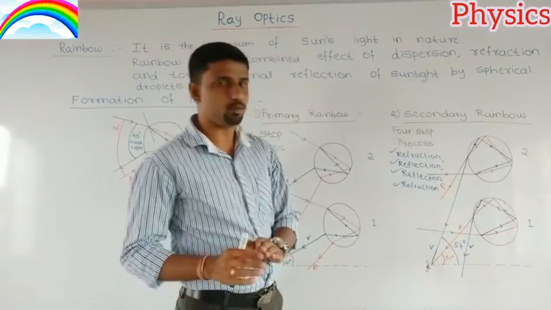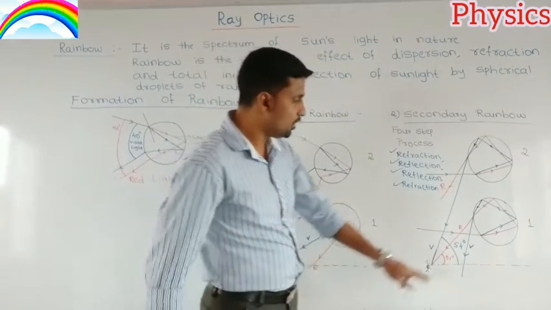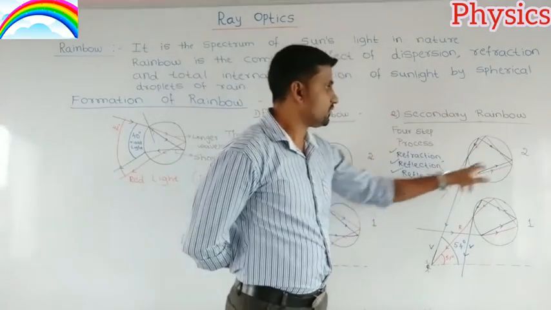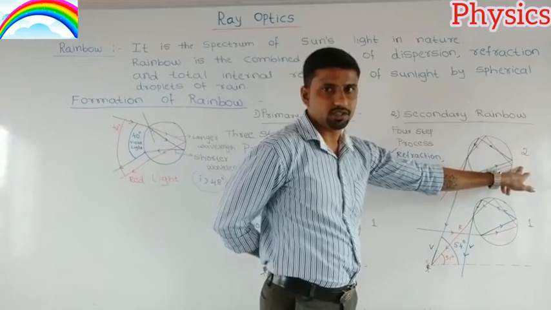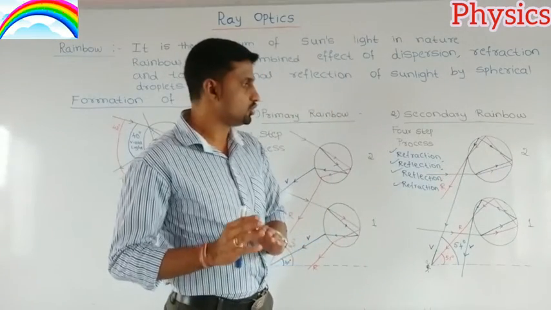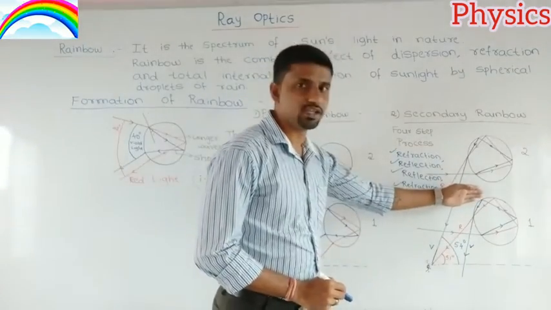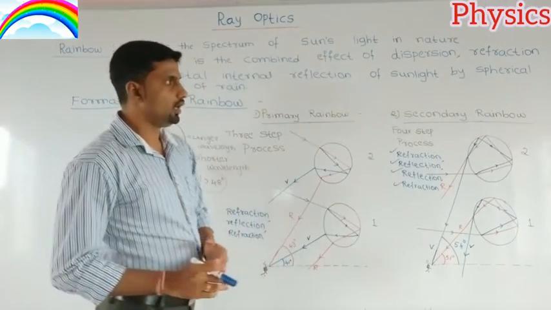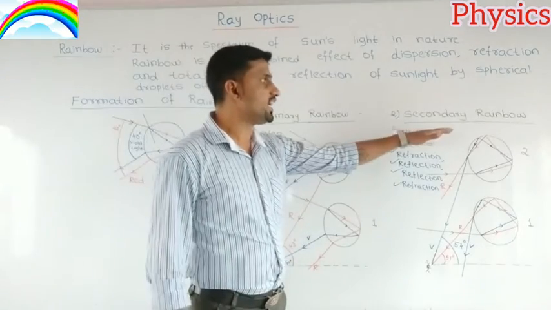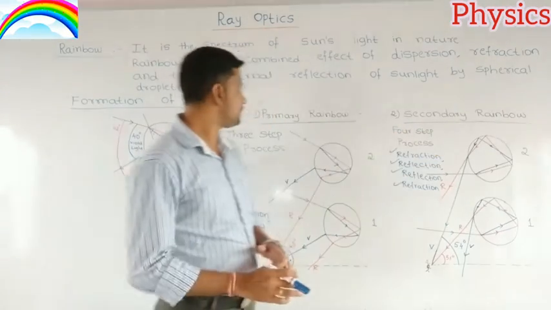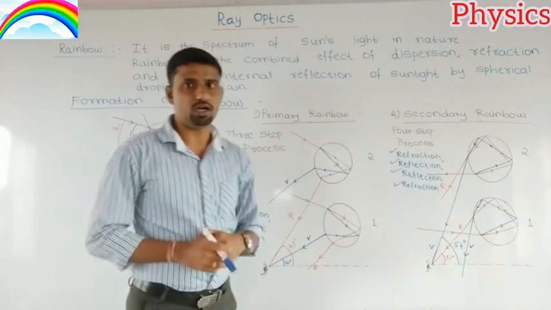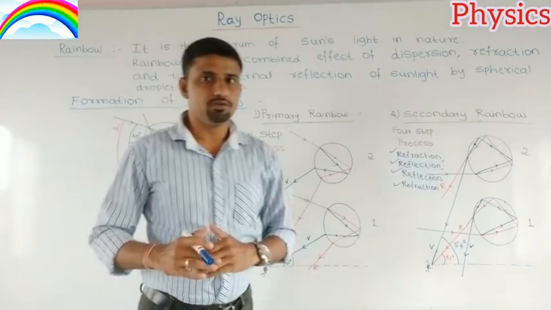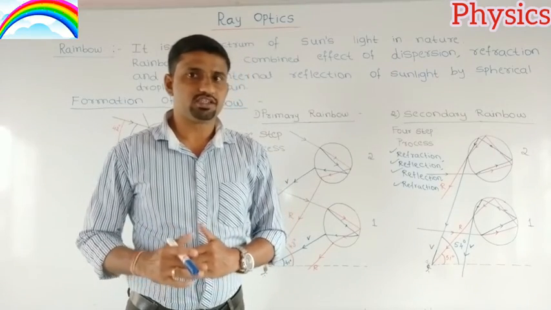That is very important, and he will not observe violet color from the first droplet and red color from the second droplet. Understood? So that is the condition you should remember. And here the secondary rainbow is reversed when compared to the primary rainbow. The intensity of the secondary rainbow is also less compared to the primary rainbow. Okay? So this is one of the natural phenomena which we observe due to sunlight.